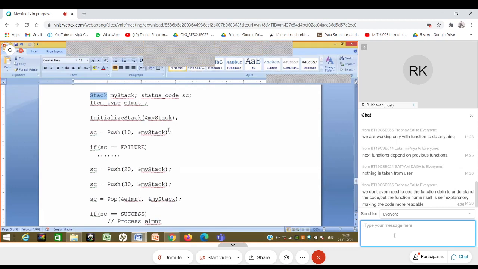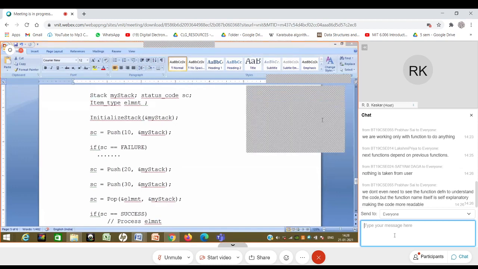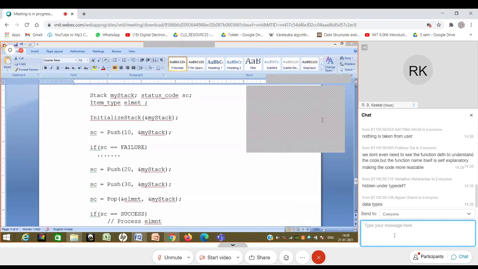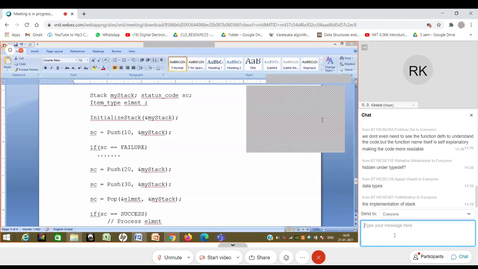These are things which are shown, but there are a lot of things which are hidden. So what are the things which are hidden overall, not only under typedef? Overall, what things are hidden over here from the end user? Let's say this main function writer is the end user who is using this stack module. What all things are hidden from this end user?